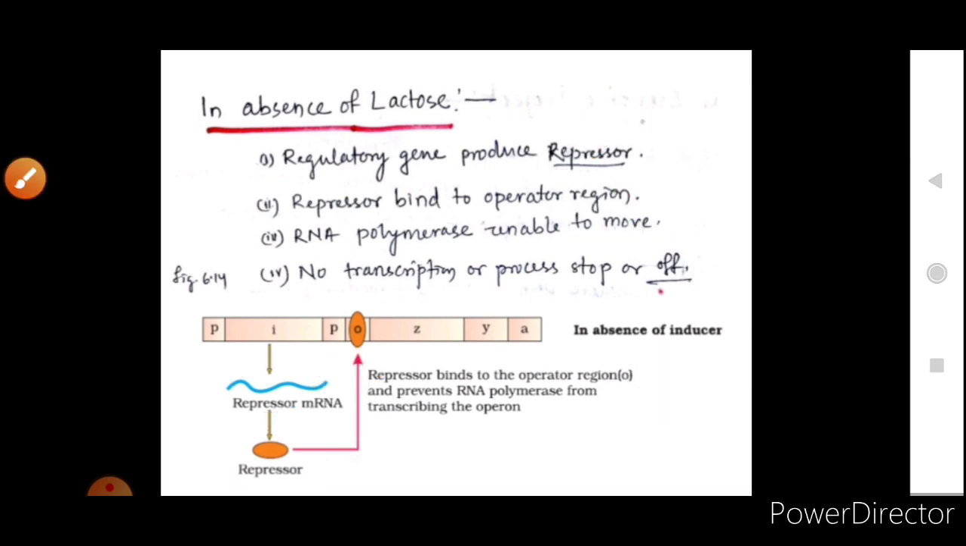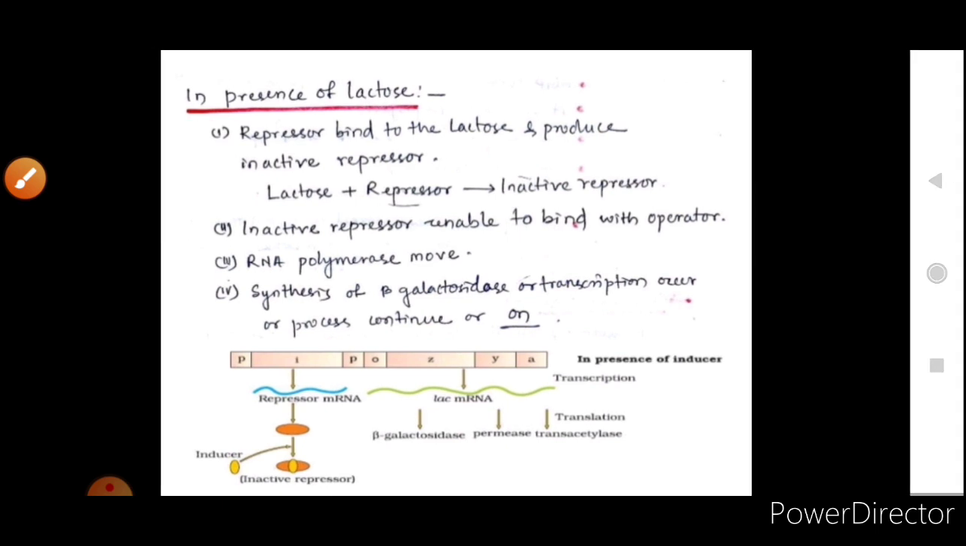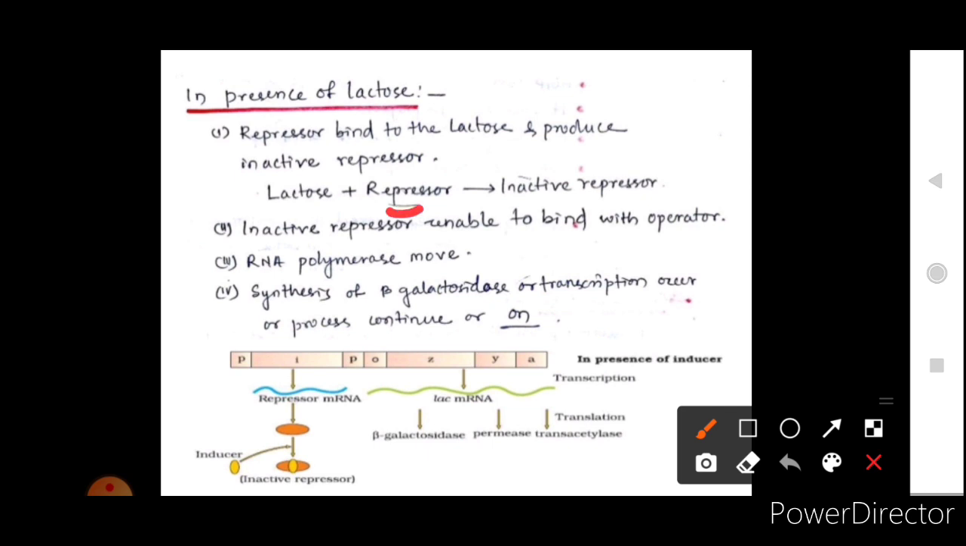Now, what will happen if lactose is present in the medium? When lactose is present in the medium, the lactose will bind with the repressor. You have to remember that whenever lactose is present in the medium, it will bind with the repressor and inactivate the repressor.